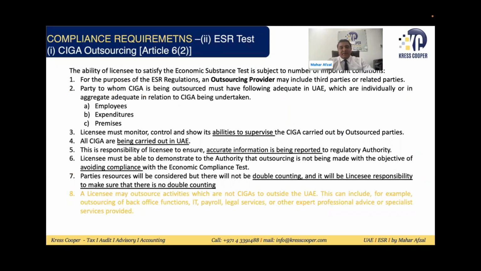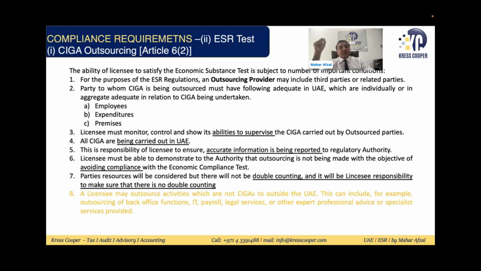ESR test: SIGA. Core income generating activities should be in the UAE. Employee expenditure, I think I mentioned already all these things. If you need to do it in the UAE, or you need to outsource to any party, that party must have employee expenditure and premises in the UAE. All SIGA must be carried out in the UAE. You must have the ability to supervise the party to whom you have outsourced the SIGA.